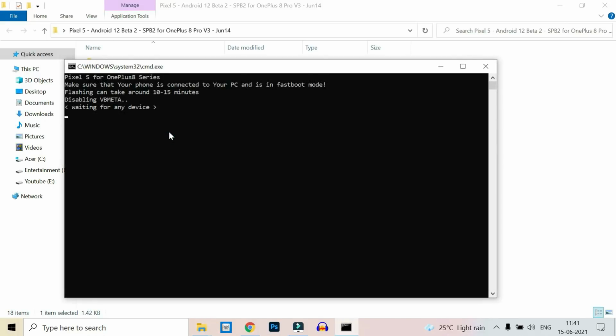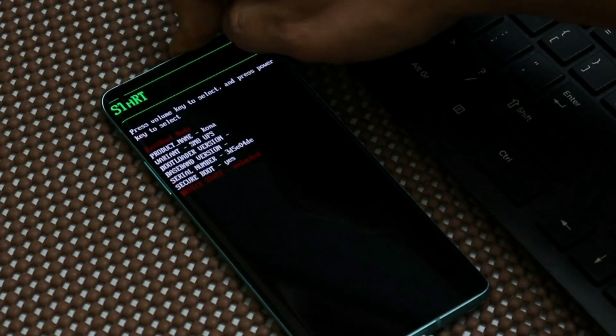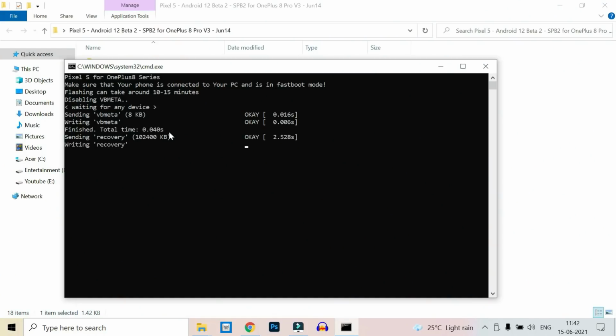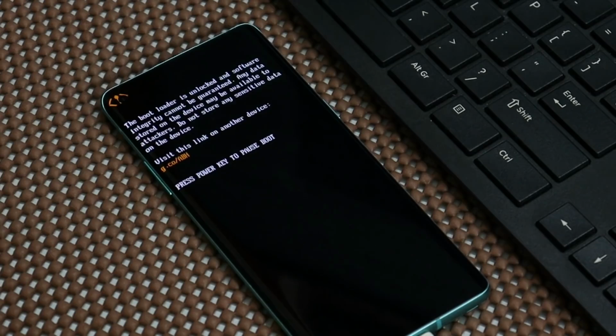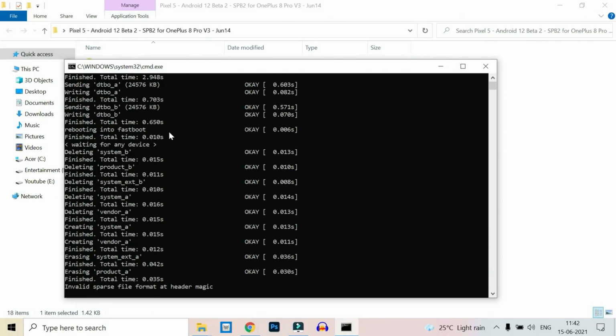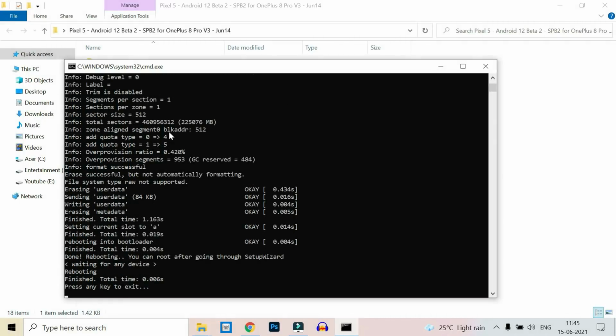Once that is done, you just need to start the flashing process. Double click on this and the process will automatically start. It might take around 4 to 5 minutes. Make sure to boot your device in fastboot mode and connect it to the PC. Once the process is completed, it will automatically boot into the system. And there we go. Android 12 Beta 2 has been successfully flashed.